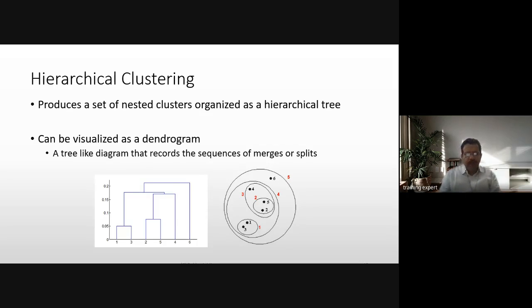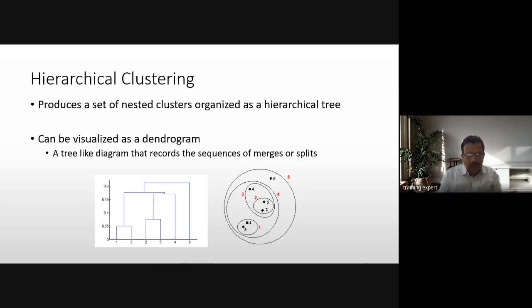Fine. And let's say you want to create 3 clusters, so you have to create a cut in between this and this. So a fine horizontal line. So this becomes one cluster which is 1 and 3. These become one cluster which are 2, 5 and 4, and 6 is the third cluster. Fine.